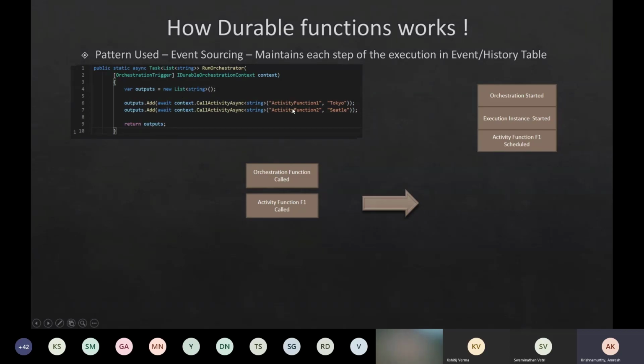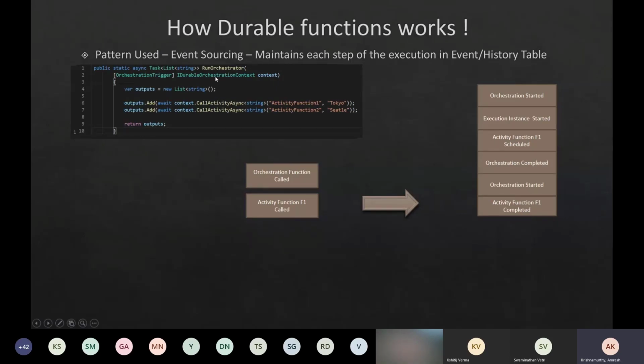So you were calling an activity function, which is triggering another Azure function. So that function is now the current active function, right? So this orchestration function will not be active at that point of time. It will go to the background. Say this activity function is completed at its own time, and after it's completed, it's going to trigger back the orchestration function.